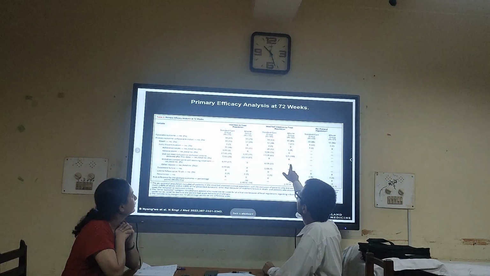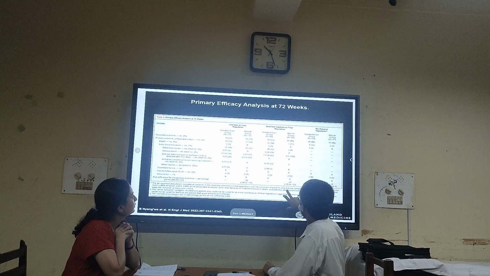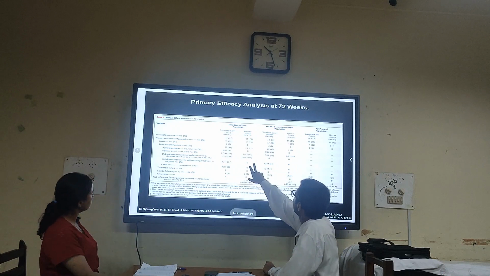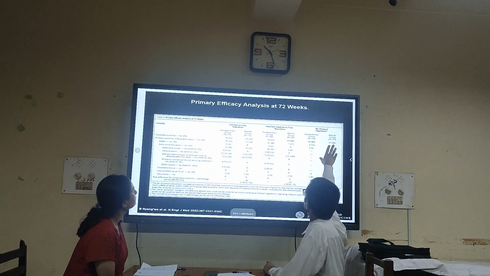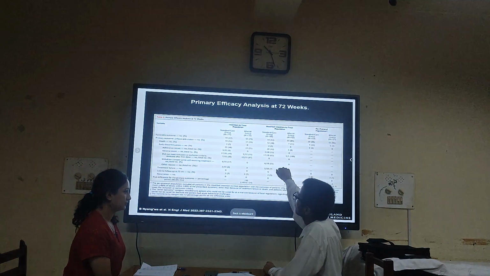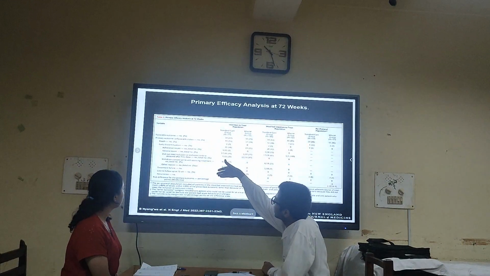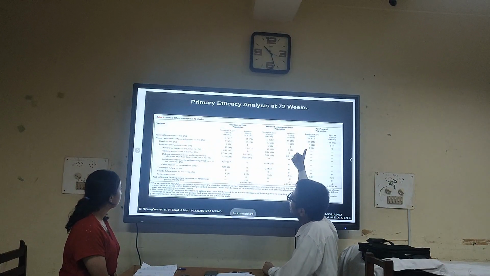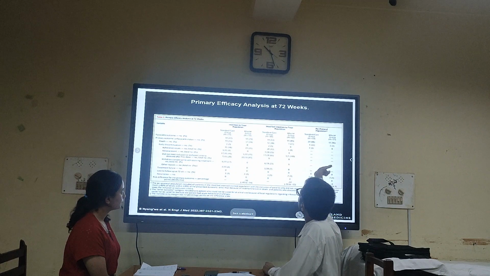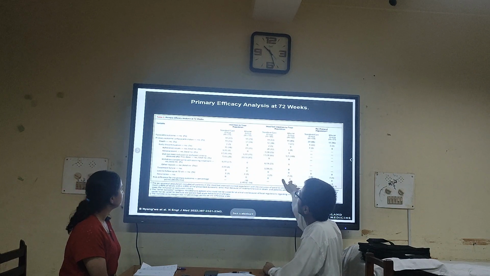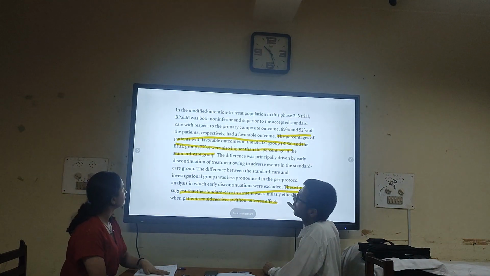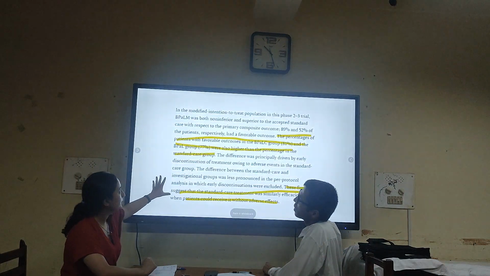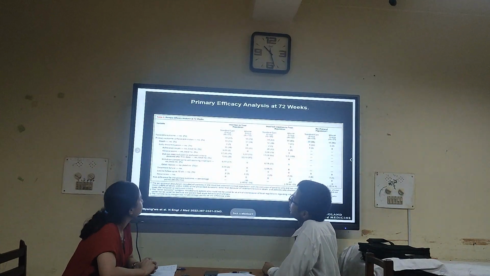Yes, yes. So this is the table that I have taken from this trial that has been published in the NEJM, and you can see they have done intention to treat, modified intention to treat, and per protocol analysis. In all, they found that they have good favorable outcomes, and on the side effect profile, they are also less in this BPAL-M regimen compared to a standard care regimen. So, this is basically about the BPAL-M regimen, right? Yes, yes.